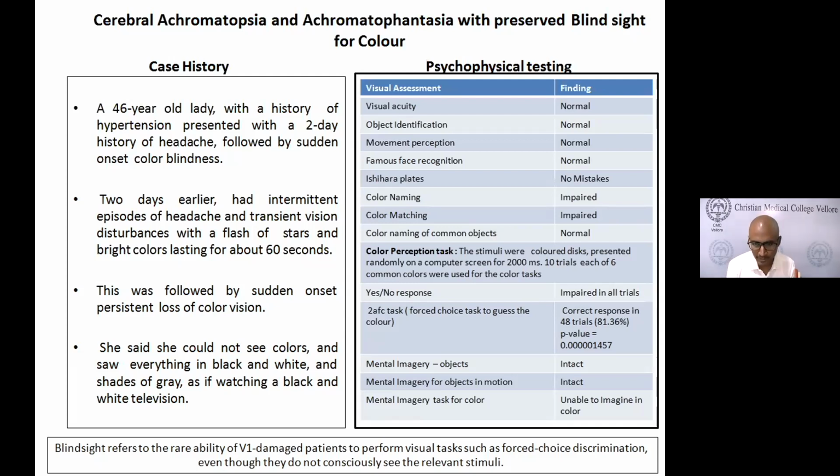For deficits in mental imagery, we think it could be that the visual association areas are involved. We found that even patients with a lesion involving the primary visual cortex will be able to imagine things, and that's because the visual association areas are the ones responsible for mental imagery.